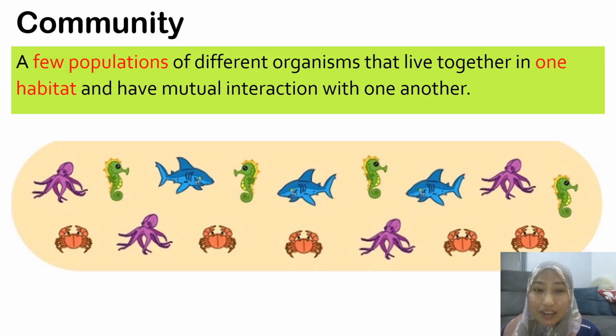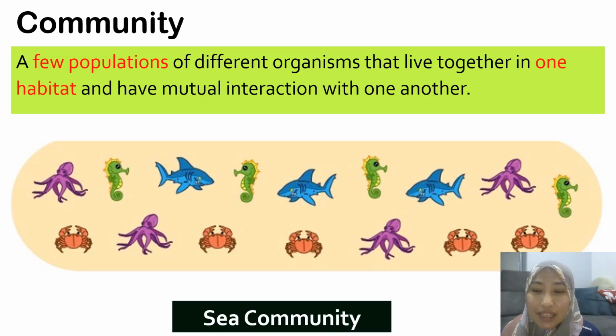For example, here is an example of a sea community which has 4 different populations. We have a population of octopuses, a population of seahorses, a population of sharks, and a population of crabs, all living in the sea, and they belong to one community.